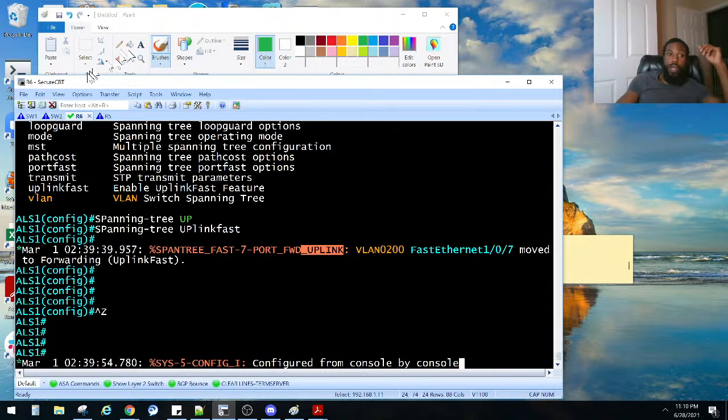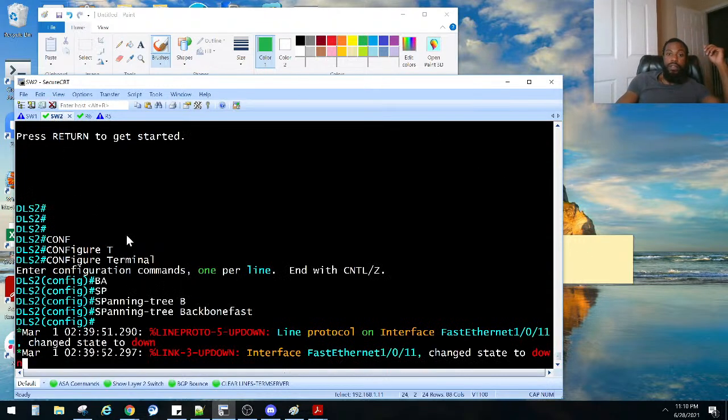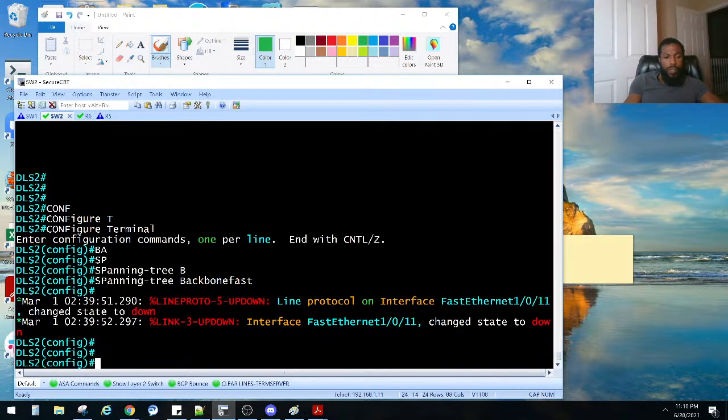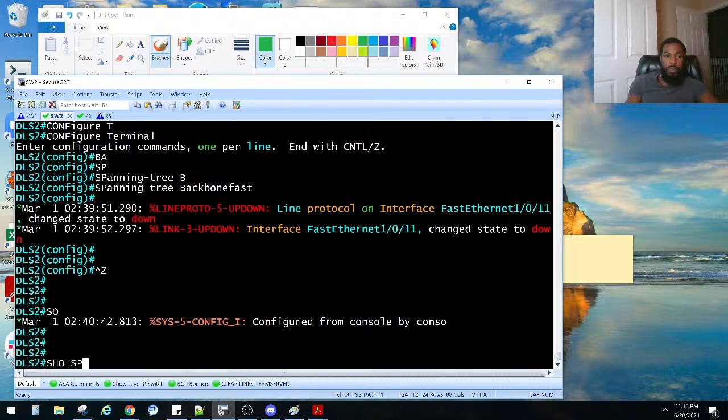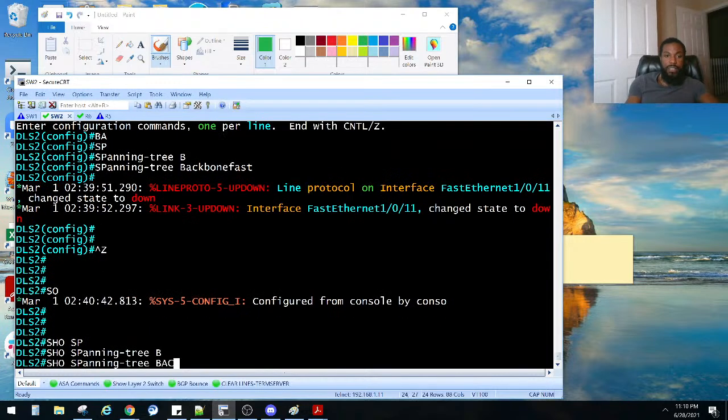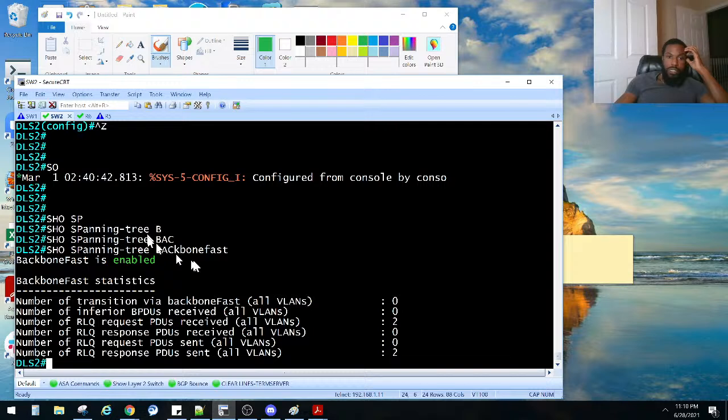And then let's see what happened on the ALS switch right here. Let's do a show span backbone fast again. Show span backbone fast. It's enabled. We have some RLQs. Now I forgot what the hell that meant. Let's look up what that means. I'm ready to go to bed, y'all. Spanning tree RLQ. What does that stand for again?